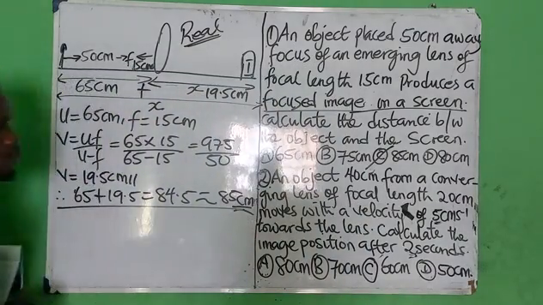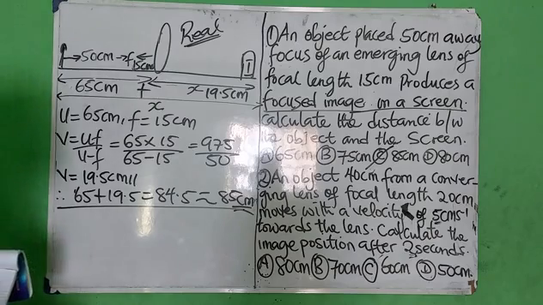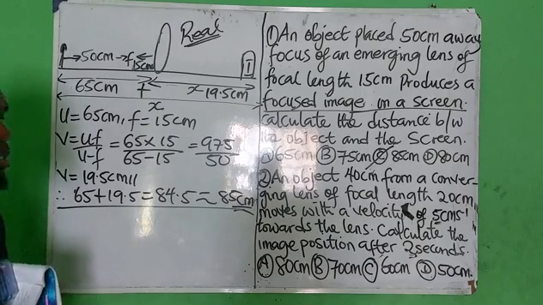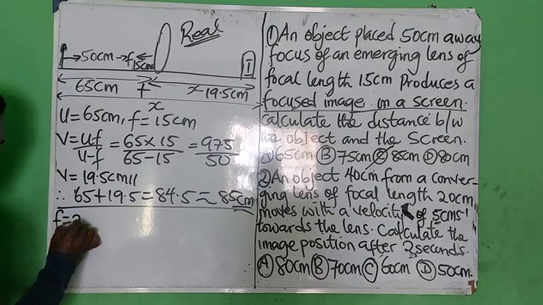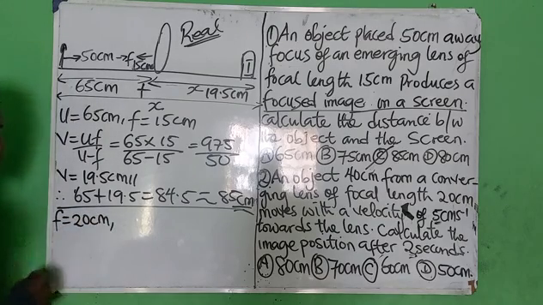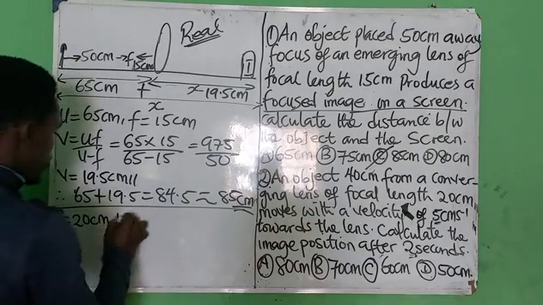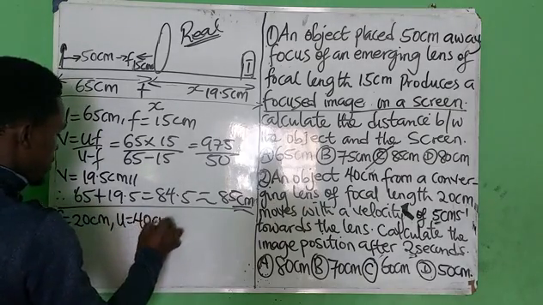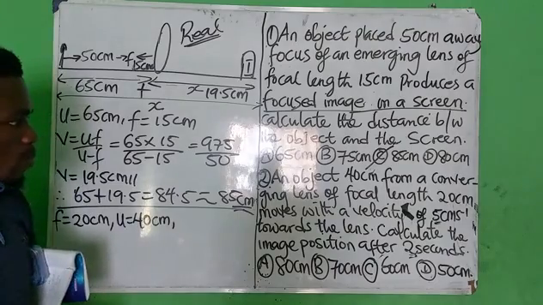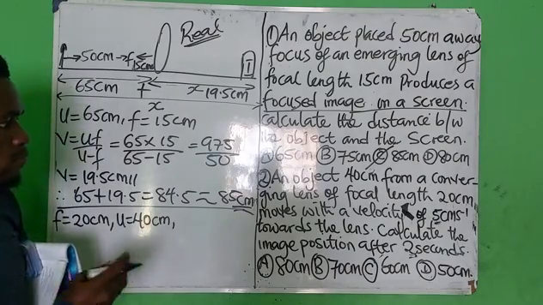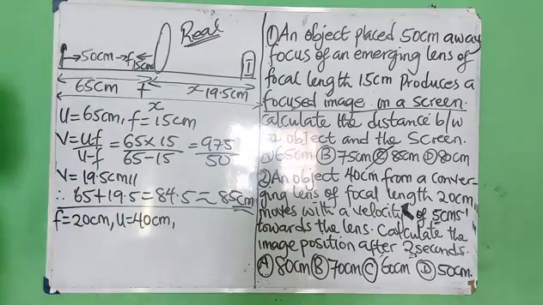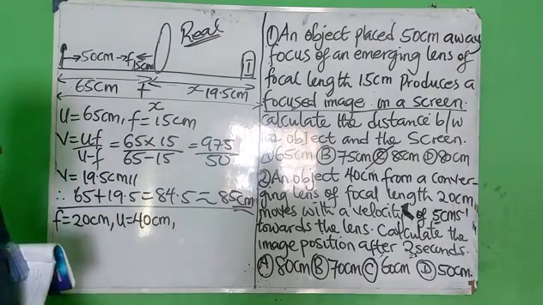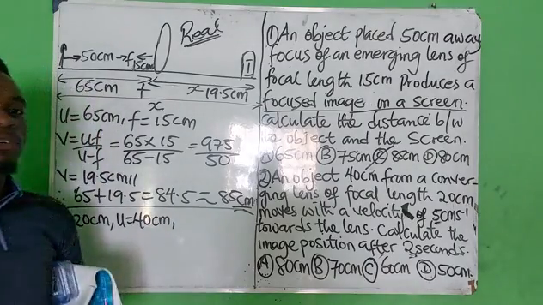That is number one. Number two, an object 40 centimeters from a converging lens of focal length 20, which means that my F is 20 centimeters. Of course, the U is 40 centimeters. It moves with a velocity of 5 centimeters per second towards the lens. Calculate the image position after 2 seconds.